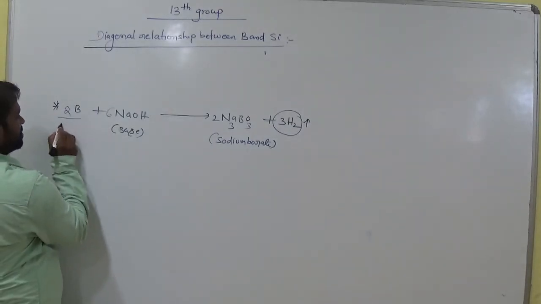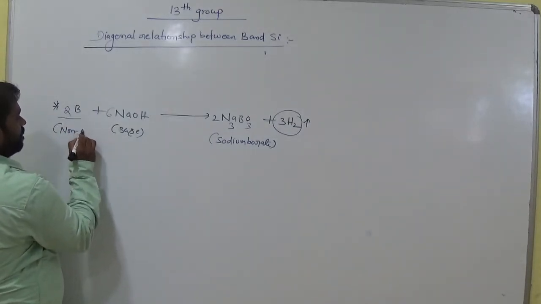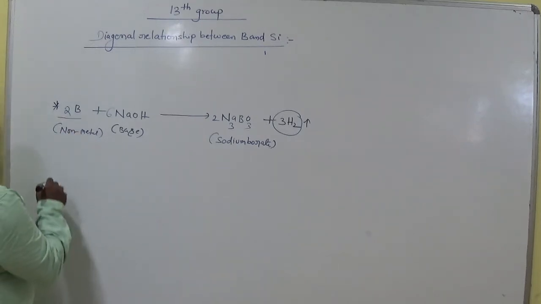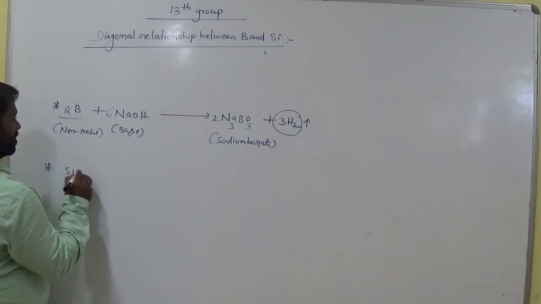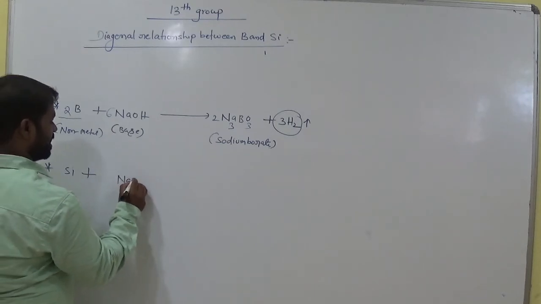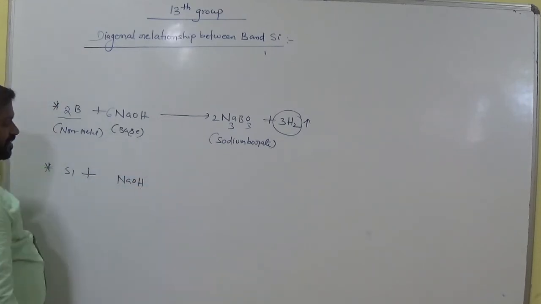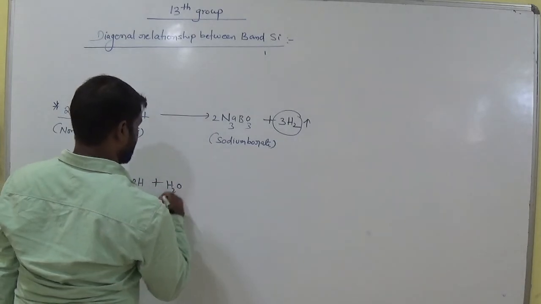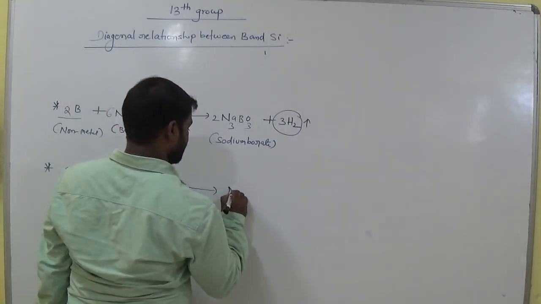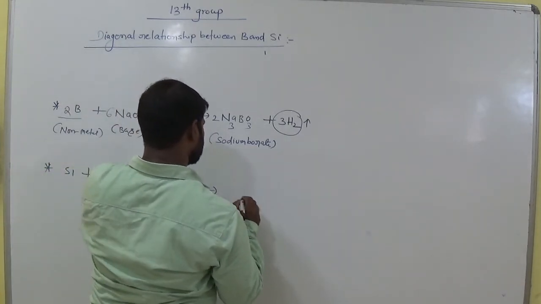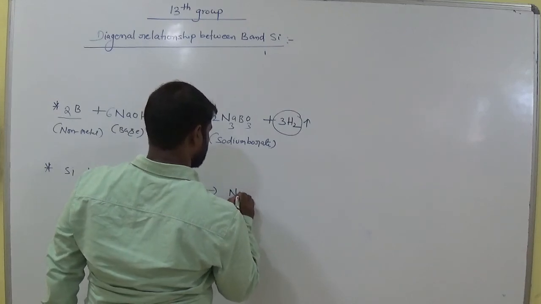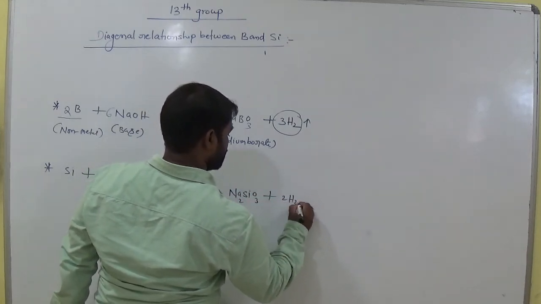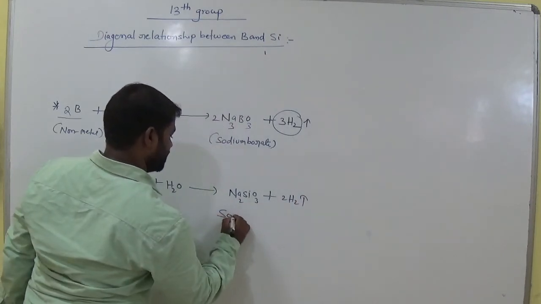So this boron is a non-metal here. Non-metals. Okay. And what about silicon? When silicon interacts with NaOH, in the presence of water, it produces sodium silicate.